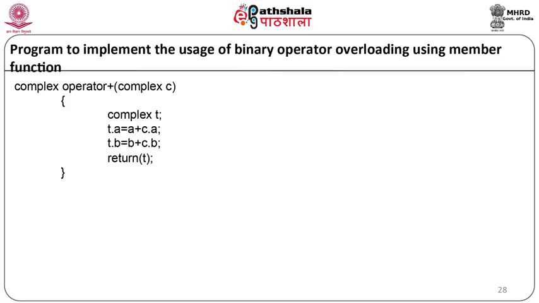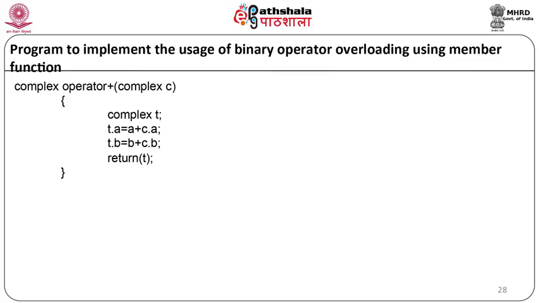Inside the body of the code we will write complex t; t.a is equal to a plus c.a, t.b is equal to b plus c.b, and return t. As you can see here, the object that is passed implicitly will refer to the values a and b, and the object that is passed as an argument will refer to the values c.a, c.b.